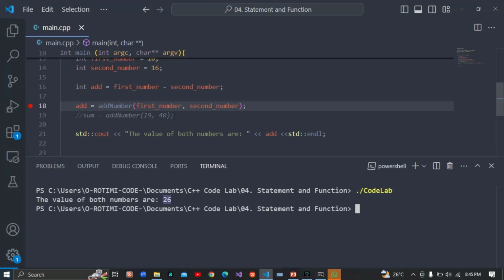So this does not matter. What matters is what we have in the function here. So it sends it to the particular place and prints it out. So that's what you should know.